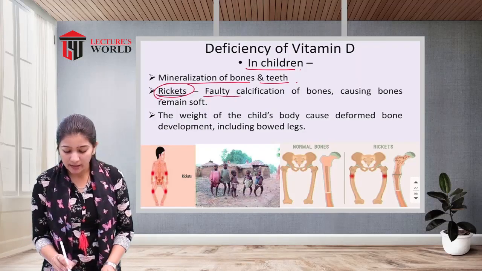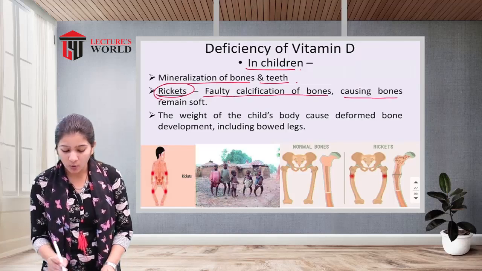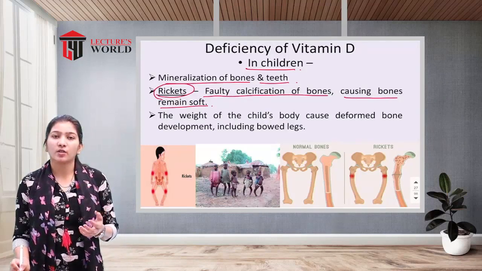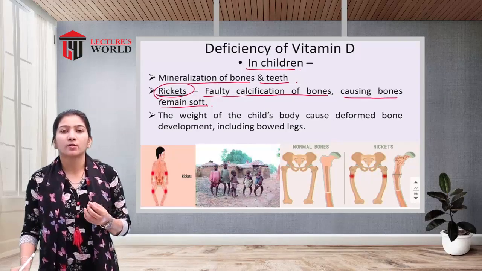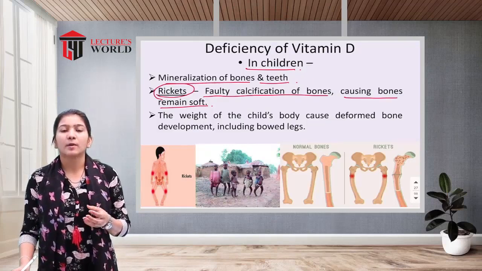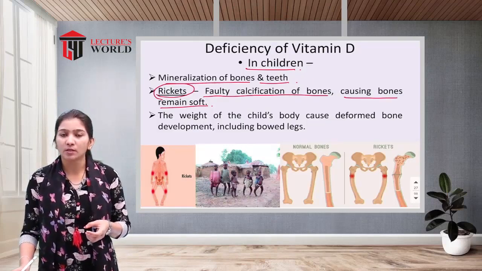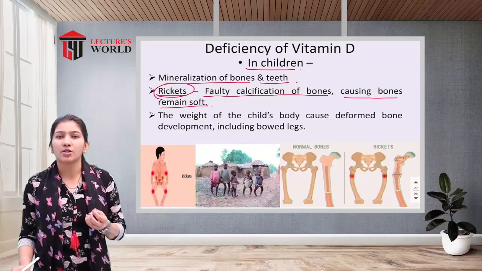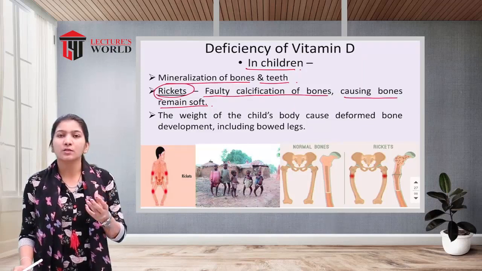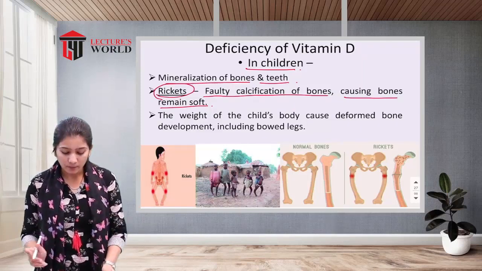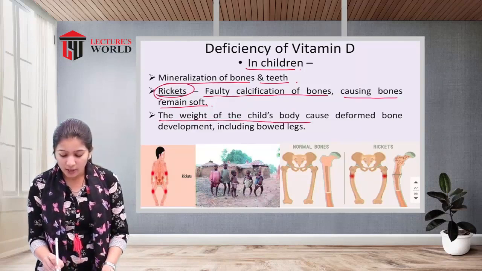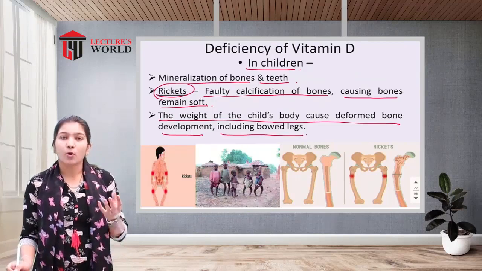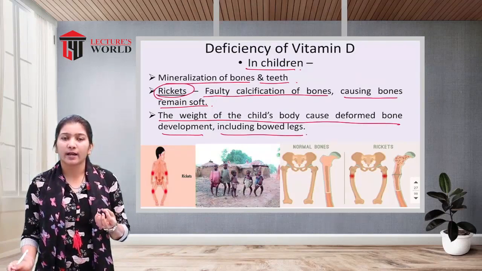Rickets is a faulty calcification of bones causing the bones to remain soft. Bones are made up of calcium and phosphorus, but because of the demineralization of bones, there will be faulty calcification, and because there is a smaller amount of calcium and phosphorus in the bone, the bones become very soft. The weight of the child's body causes deformed bone development, including bowed legs. The bones are very soft and weak.